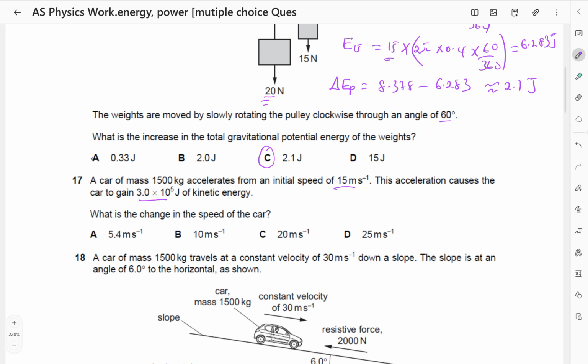Okay, so the change in kinetic energy is equal to a half m times v squared minus u squared.